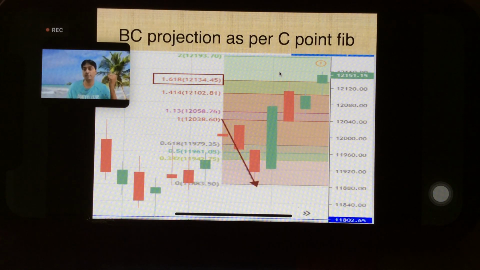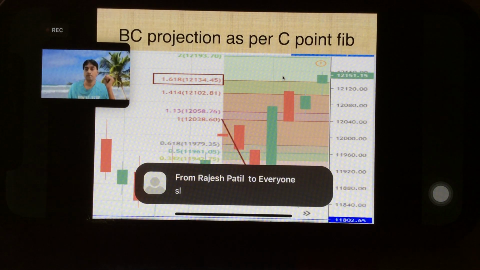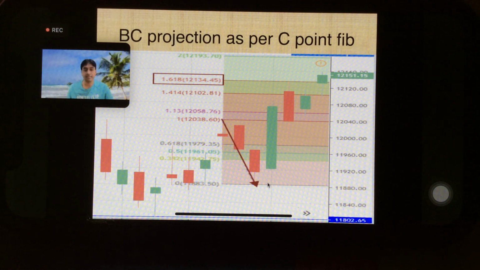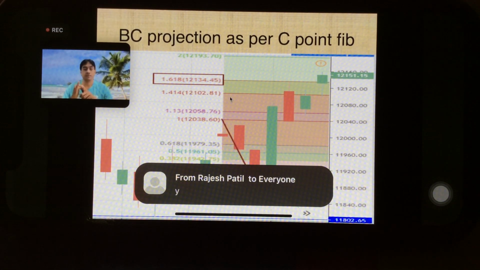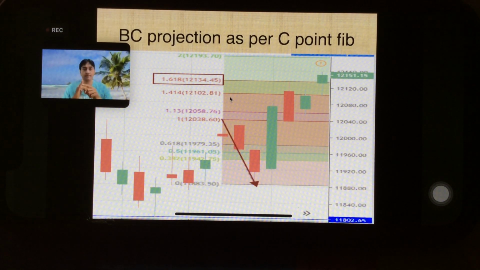So what do you want me to explain again? Stop loss. See, I am going short. This is the D point. A, B, C and D point I have found. 12119 and 12134 are the D point. Do you agree with this? Okay. So we are going to go short there. At D point we take a reversal trade.